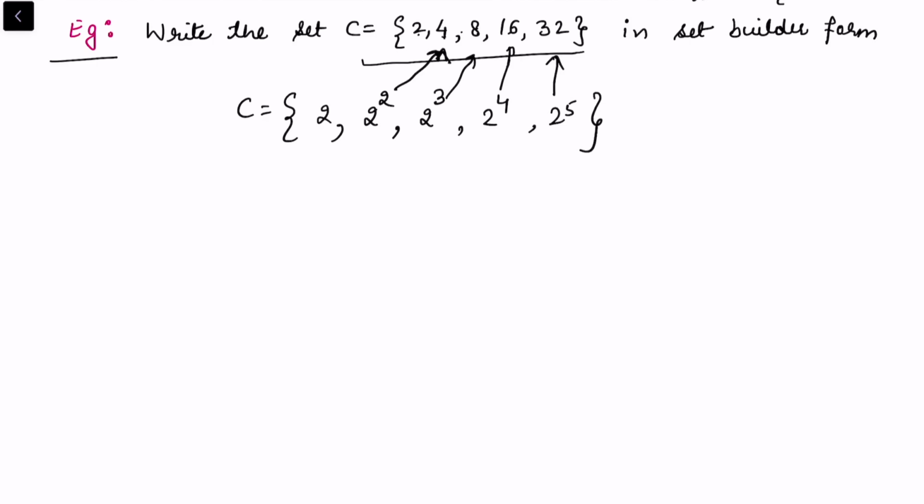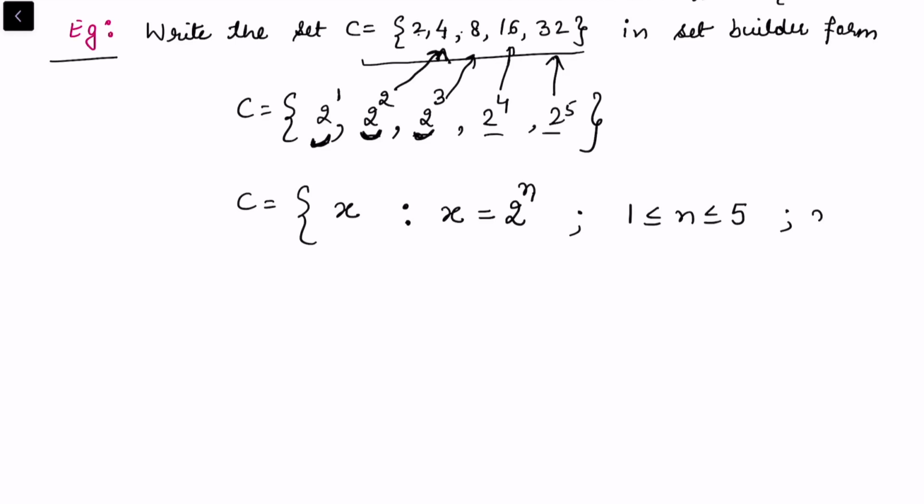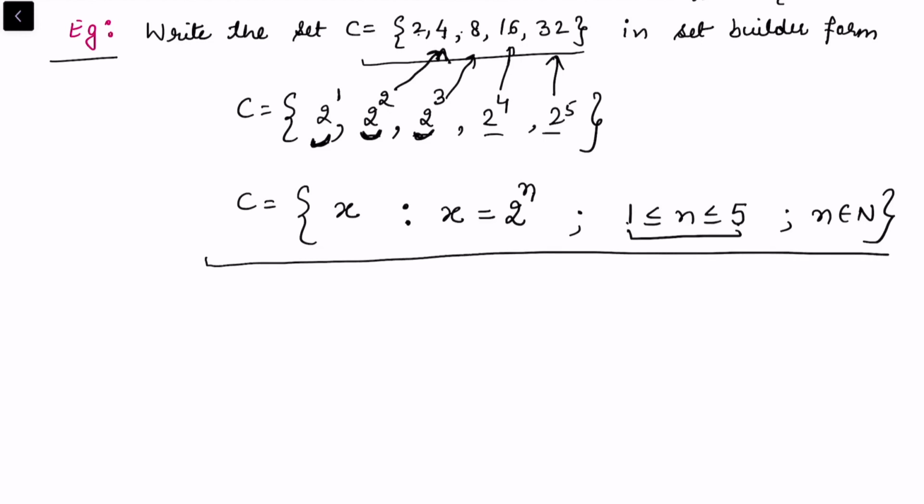So you can see now you got a certain rule. Everywhere the base is 2 and in the power you have 1 to 5. So I can write this set C as x such that x is the value, what is the value for x always? You can see each element is 2 to the power some n. But what is the value of n? n moves from 1 to 5. You can say n belongs to natural numbers, but there is a range on n. Least value for n is 1 and the maximum value it can take is 5. So this is the set builder notation for the given set.